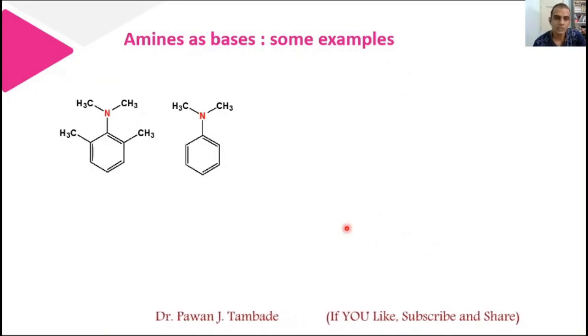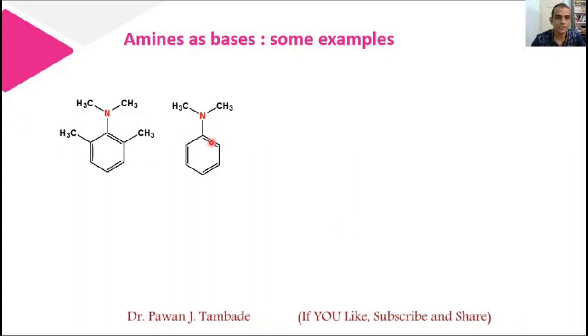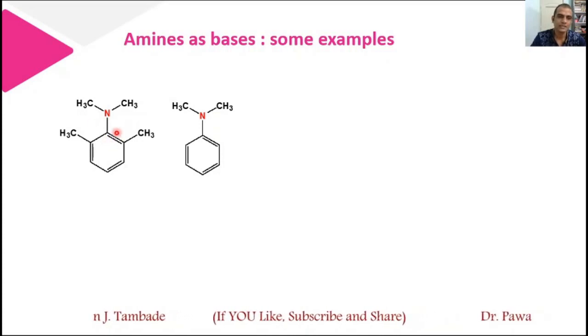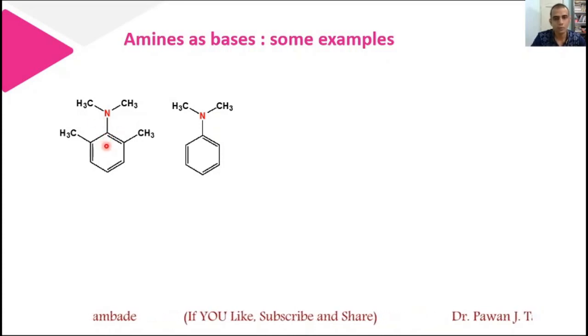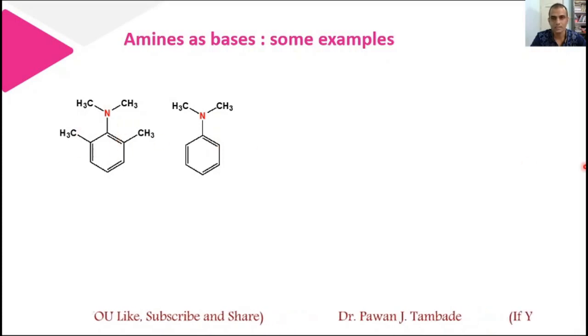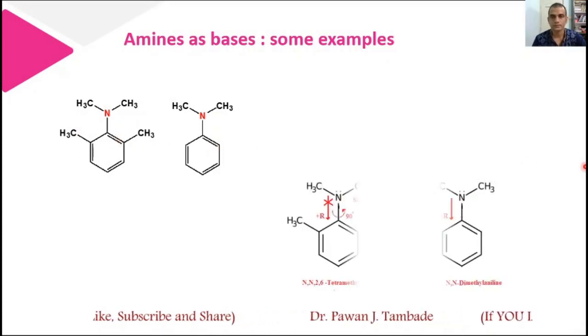Now if somebody asks you out of these two amines which is more basic, then we can say that this molecule, N,2,6-tetramethyl aniline, must be more basic as compared to N-dimethyl aniline. But what is the actual reason behind the more basic character of this molecule as compared to this? Let us explore this example.